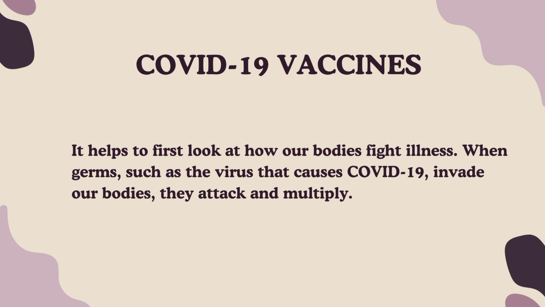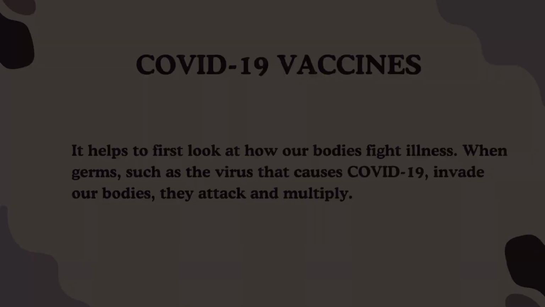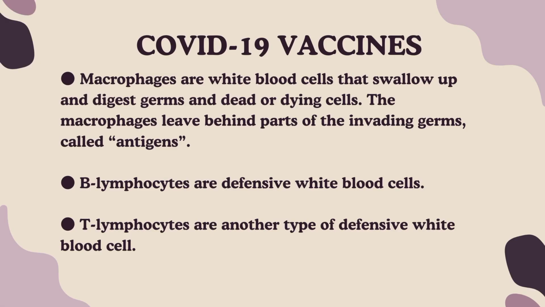Our immune system uses several tools to fight infection. Blood containing red cells, which carry oxygen to tissues and organs, and white or immune cells, which fight infection. Different types of white blood cells fight infection in different ways. So these are the three immune system tools.